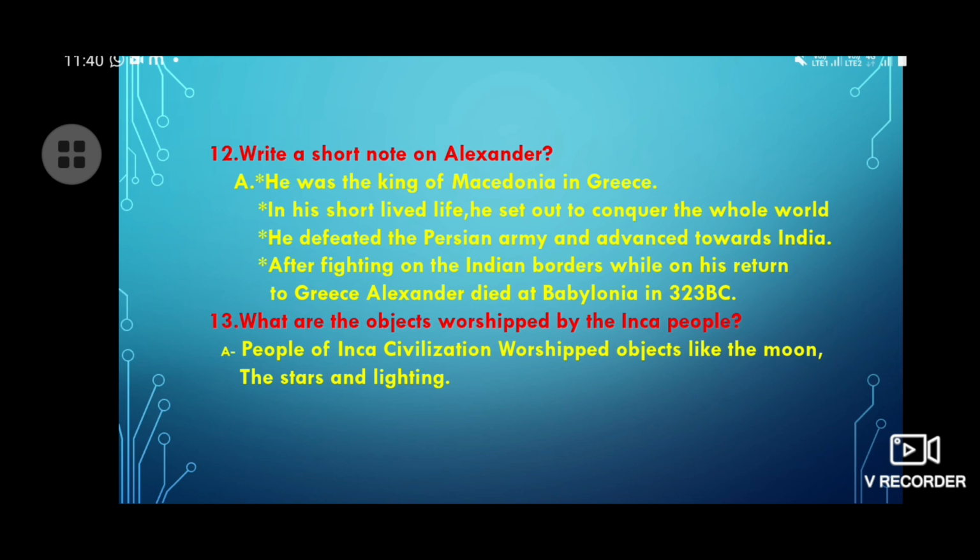Now move on to question number 13. What are the objects worshipped by the Inca peoples? Now let's see the answer here. The people of Inca civilization worshipped objects like the moon, the stars and the lightning.